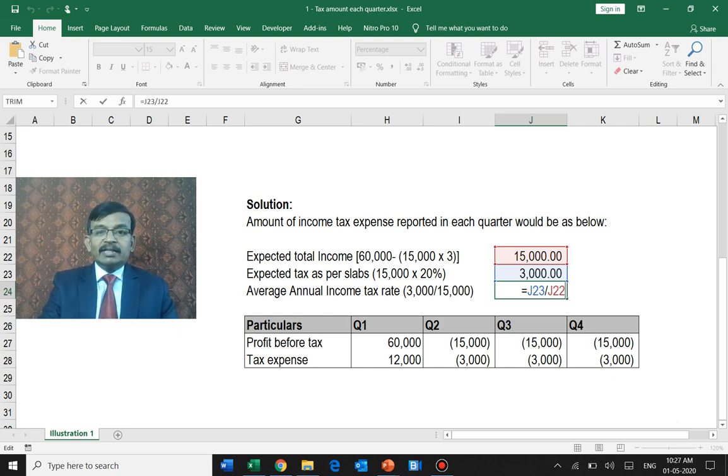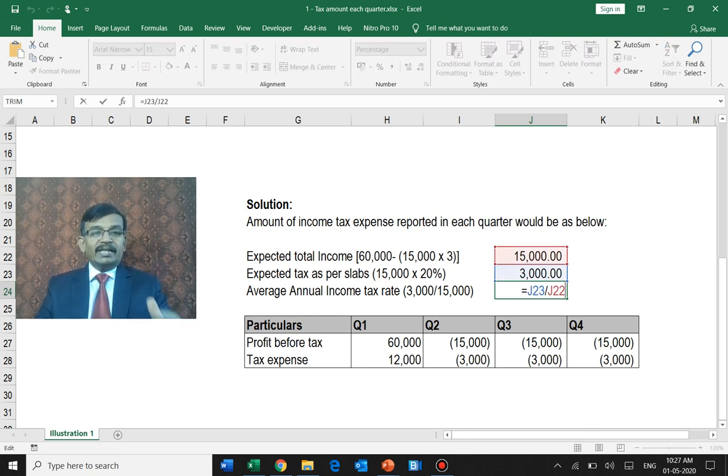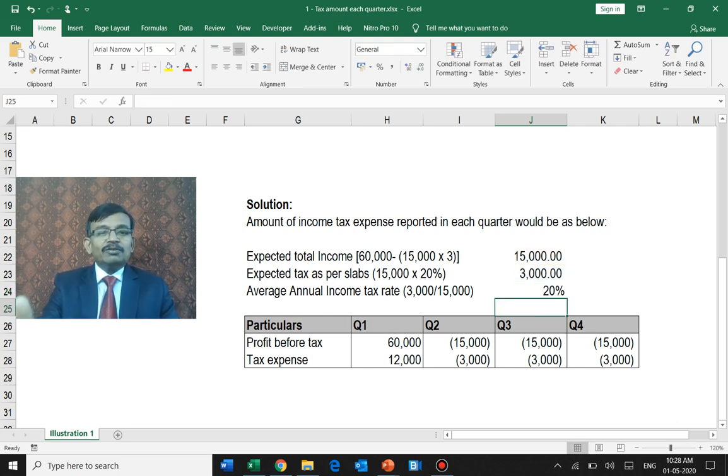So annual income is 15,000, on which 20% is applicable. I have calculated 3,000. And what is my annual average income tax rate, which is nothing but the tax which is payable annually divided by the expected annual total income. That again gives me 20% because it has not crossed 20,000. If it has crossed, that situation will change. We will have one complicated exercise as the next example.